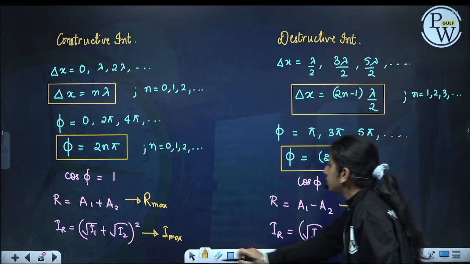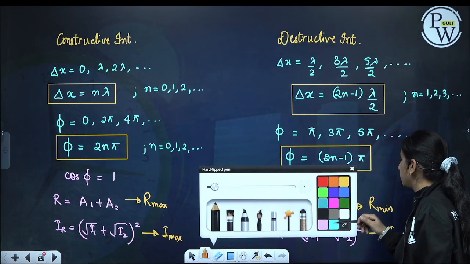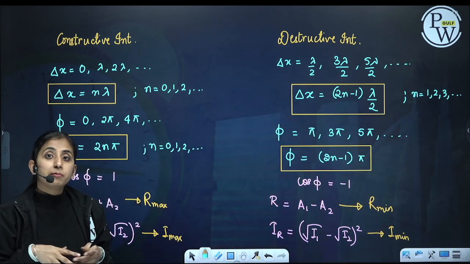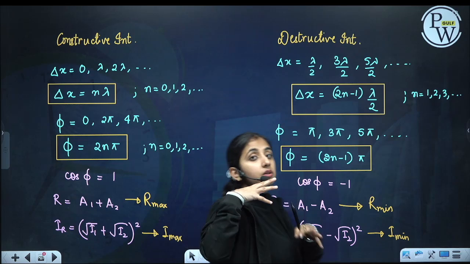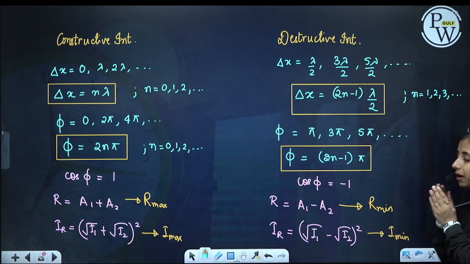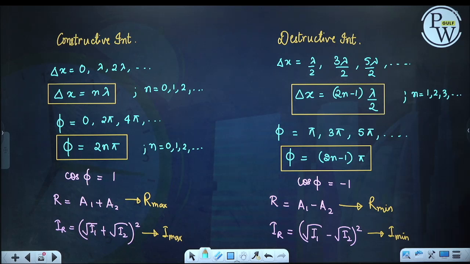So this is superposition of waves. When two waves superimpose on each other, there is a variation in the intensity and amplitude depending on whether we have constructive interference or destructive interference. This is how we do the superposition of the waves.